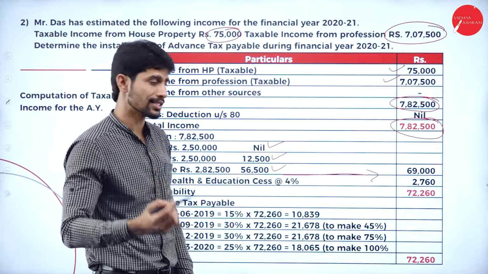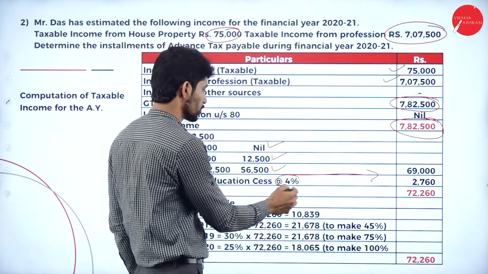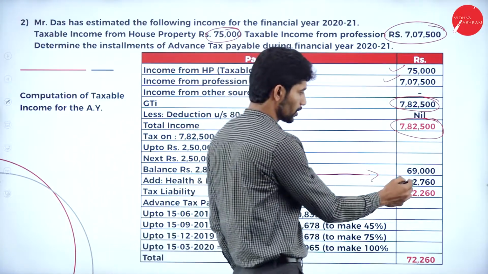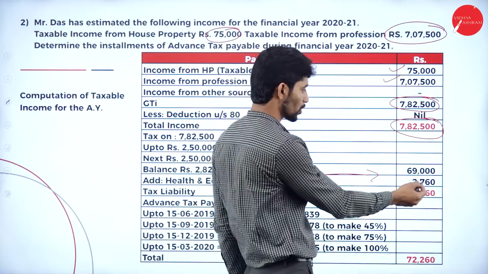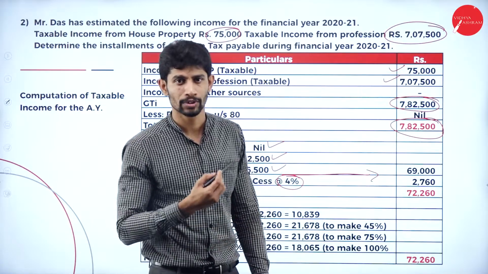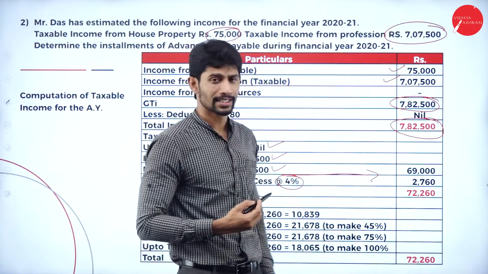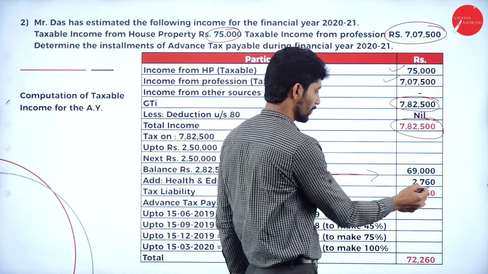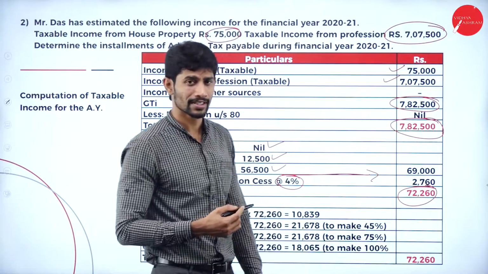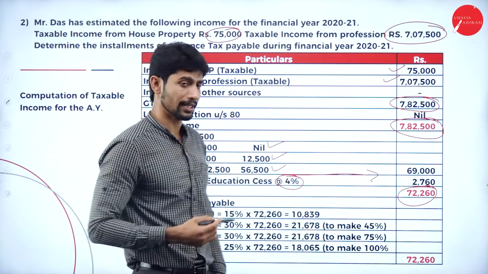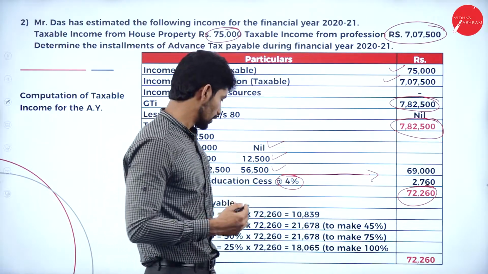On 69,000, compute 4% of education cess. You will get 2,760. That is the education cess. So add 2,760 with 69,000. You will get 72,260. This 72,260 is called the tax liability. So now compute the tax liability.